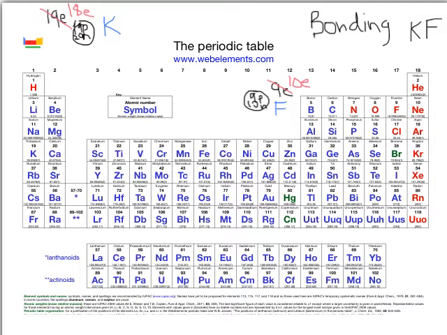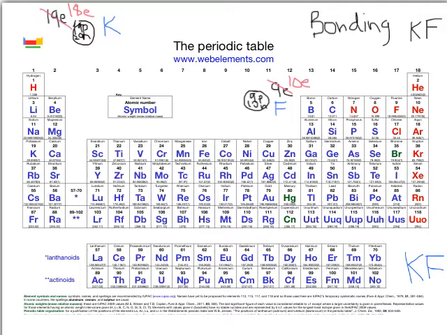So the formula is therefore, if I write this down, KF, 1 potassium, 1 fluorine. And if you notice, the potassium now has got a positive charge. It's lost an electron, so there's more protons than electrons. And the fluorine has now got a negative charge. It's gained an electron. So overall, the particular atoms want to stay stuck to each other because the positive potassium is attracted now to the negative fluorine. And that's the basis of bonding. Just want to do one more example with you.